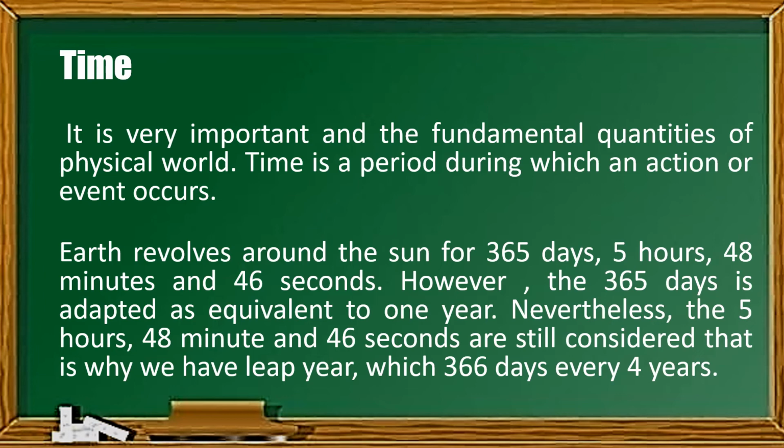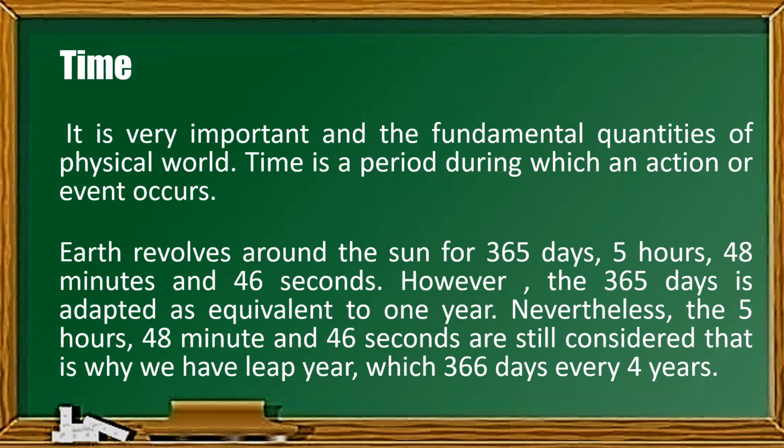Anong oras na? So the Earth revolves around the Sun for 365 days, 5 hours, 48 minutes, and 46 seconds. However, we use 365 days as equivalent to 1 year. But every 4 years, nadadagdagan ng isang araw yung ating number of days. So every 4 years, nagiging 366 days. Ano po? So ito yung tinatawag natin na leap year. So ang leap year ay merong 366 days. Ito yung nagkakaroon ng February 29. Kaya nagiging leap year.